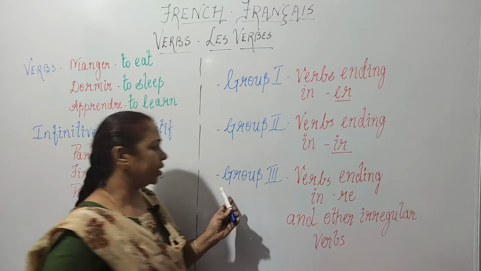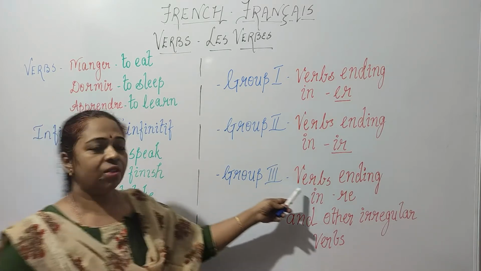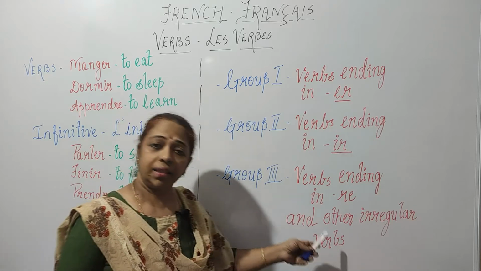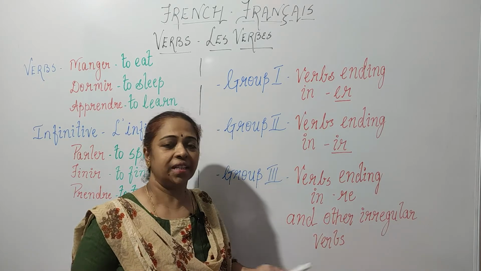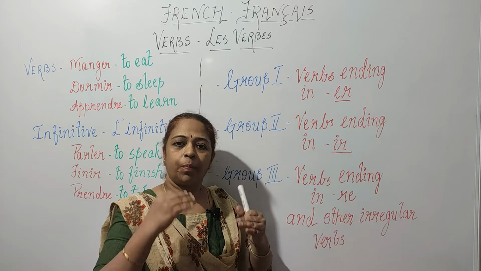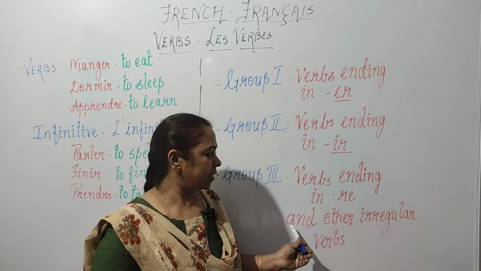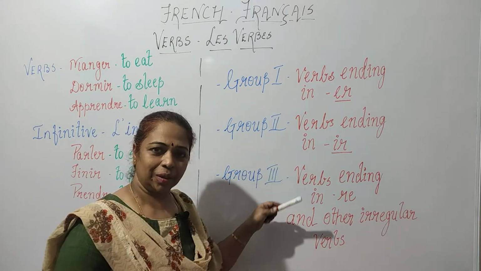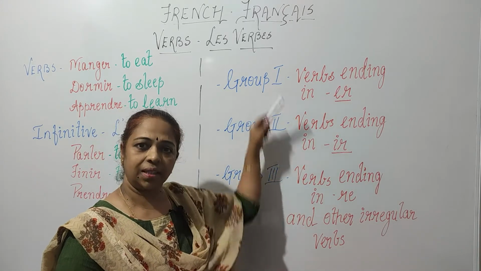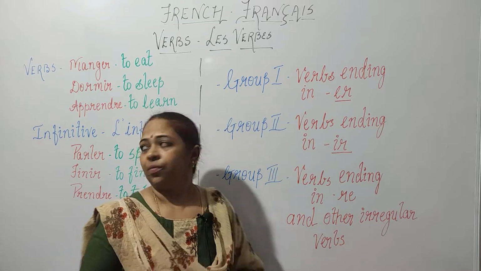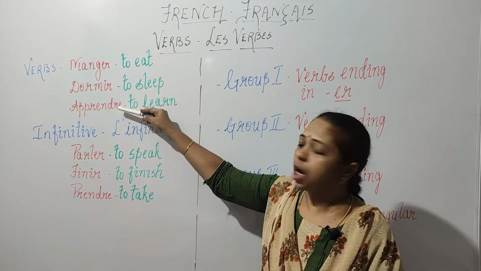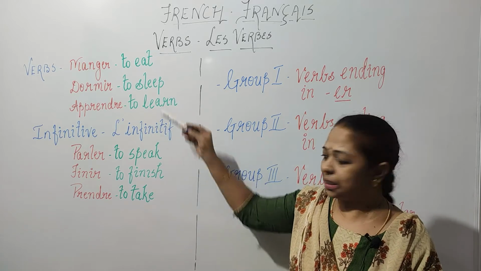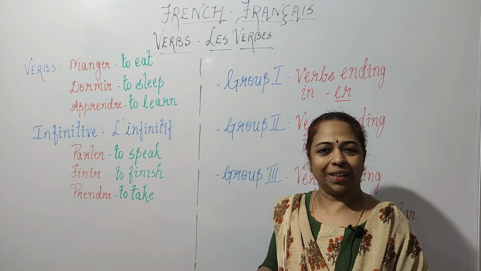And then finally we have group 3, verbs ending in re, and also other irregular verbs, that is, they do not follow a particular pattern. These two are the regular verbs, including re. So we have over here apprendre, prendre. Apprendre, to learn; prendre, to take.